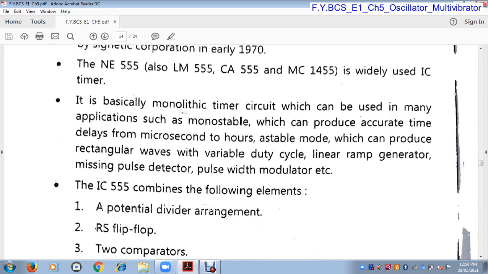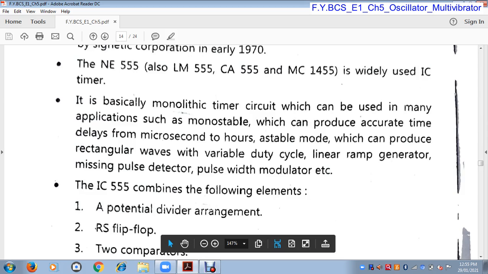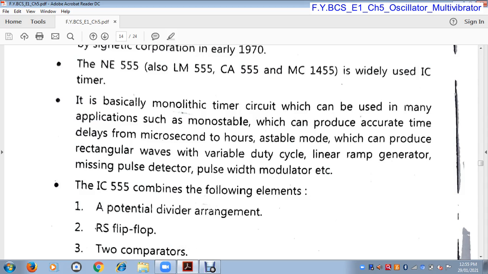Okay. It is basically a monolithic timer circuit which can be used in many applications such as monostable mode, which can produce accurate time delay from microseconds to hours; astable mode, which can produce a rectangular wave with variable duty cycle; linear ramp generator; missing pulse detector; and pulse width modulator. Now IC555 is a timer IC, so the function of this IC is to produce a particular time period or to produce a time delay.